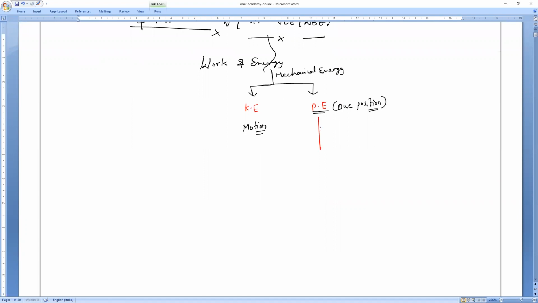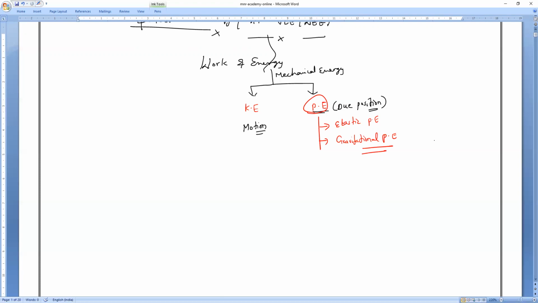And the same way you might have studied in ninth class the types of potential energy, two types. One is elastic potential energy. Another one is gravitational potential energy. Remember, for this gravitational potential energy, simply I can say potential energy. So these are all basic, fundamental things.